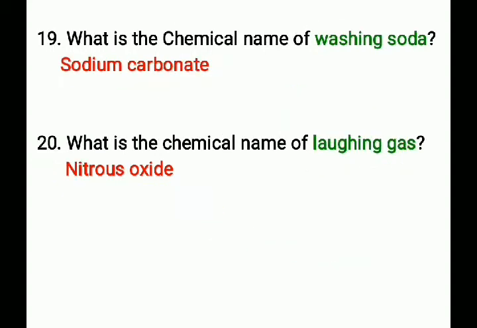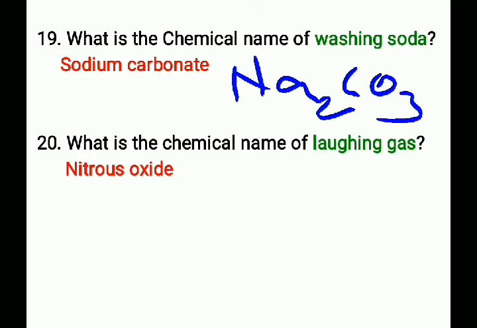Next question, what is the chemical name of washing soda? That is sodium carbonate and its chemical formula is Na2CO3. The chemical name of washing soda is sodium carbonate and its chemical formula is Na2CO3.